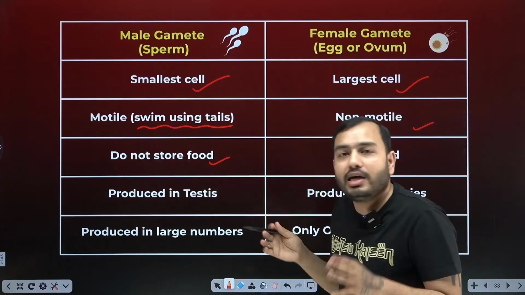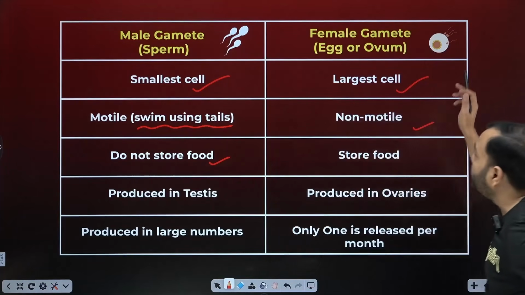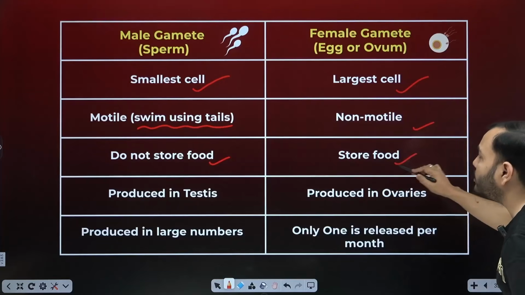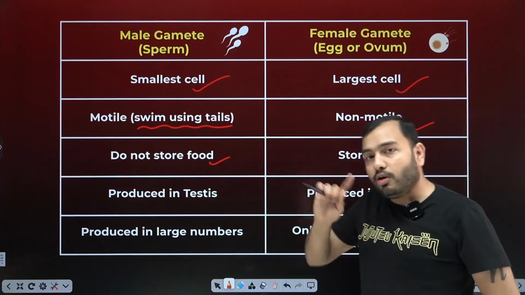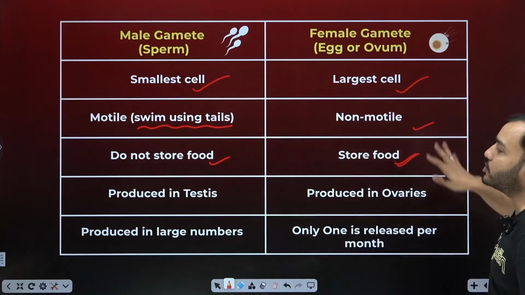You who went, you just went, beta, did fertilization, then your job was done. You left, bhaiya, for the office. Now, what does this poor egg have to do? It has to store the food. So the poor girl will also go to the office and also feed the children. So the egg cell is big because food is also stored.